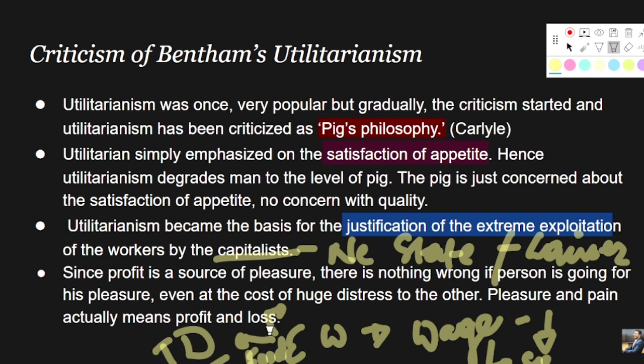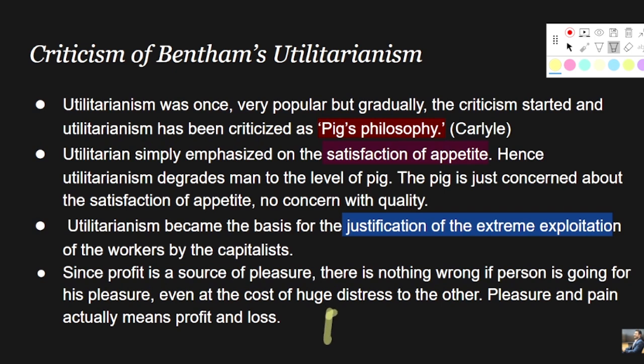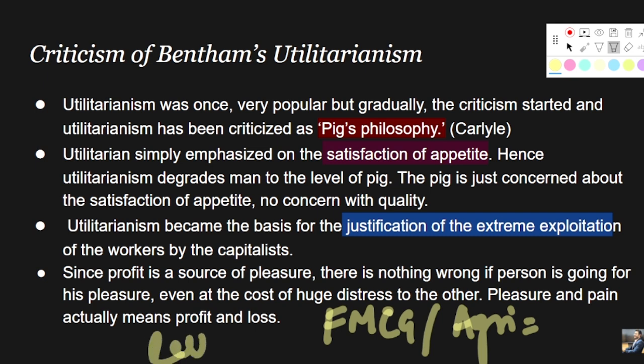To make this example more relevant, take the case during the pandemic, during COVID. People were locked down inside their homes. People were only spending their savings on food and grocery items. Hence, FMCG, that is fast moving consumer goods, and agriculture were the only sectors which were booming, and all the other sectors were in recession.